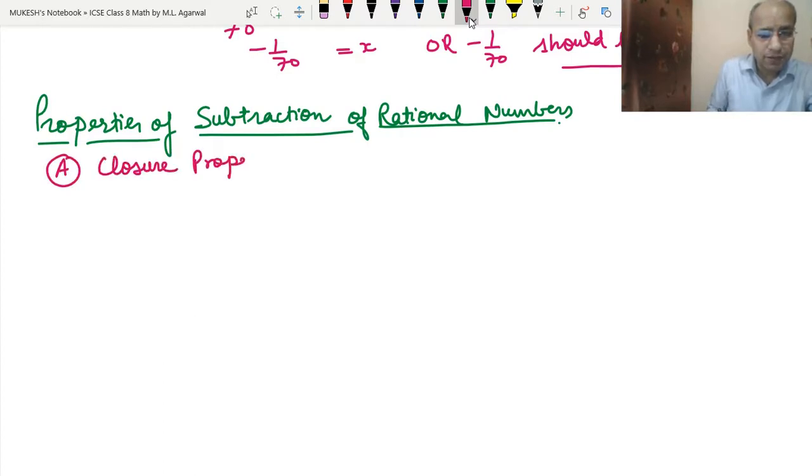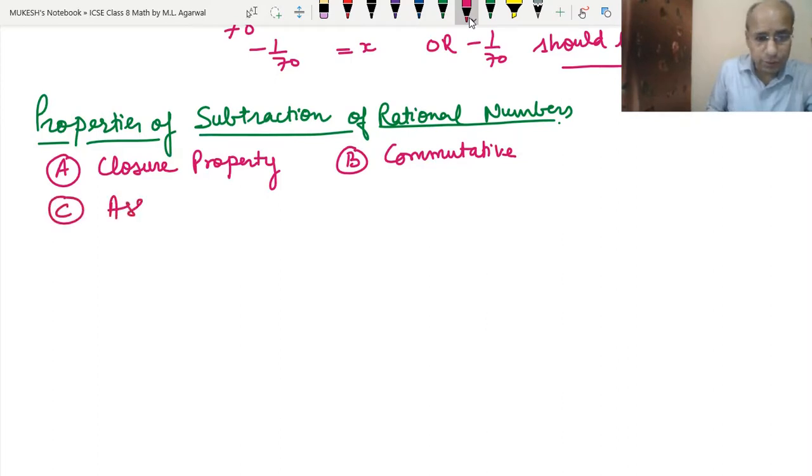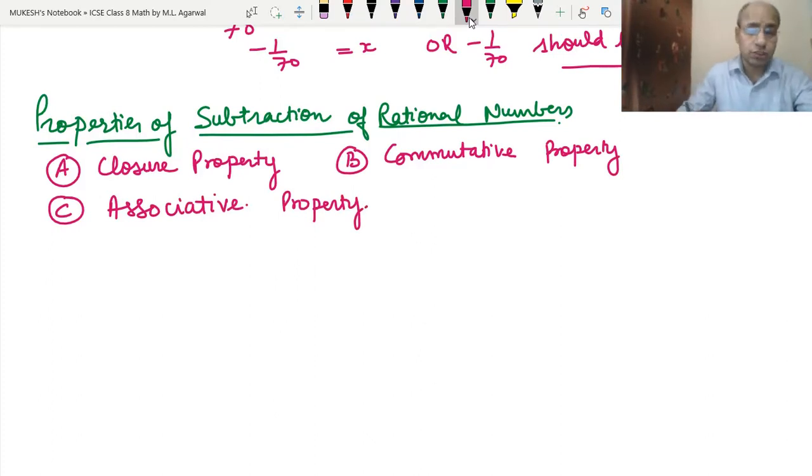The same property we studied in addition also. B is the commutative property, and C is the associative property. We have to check these properties for subtraction also. So now let's do the first part, closure property.